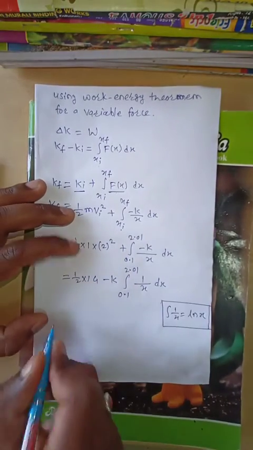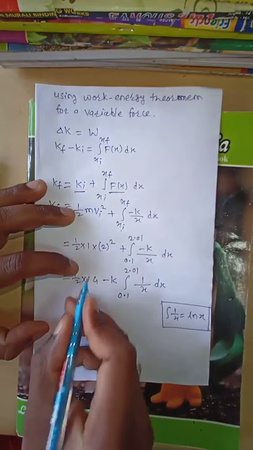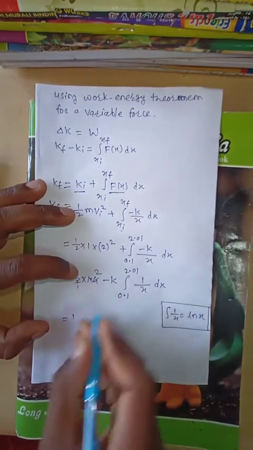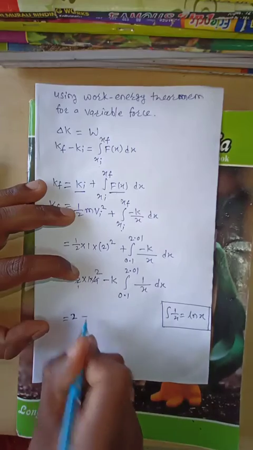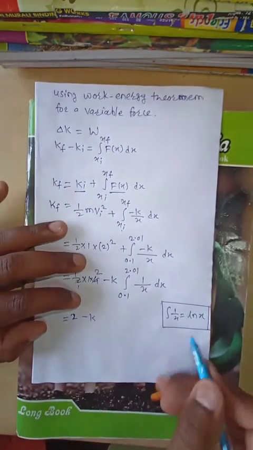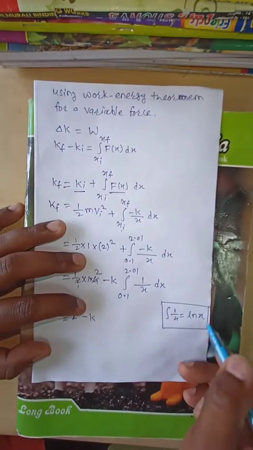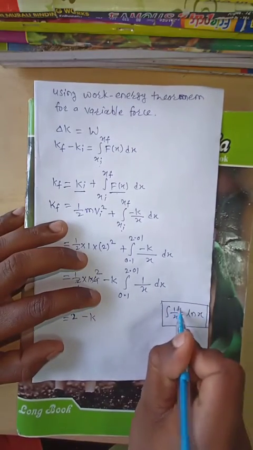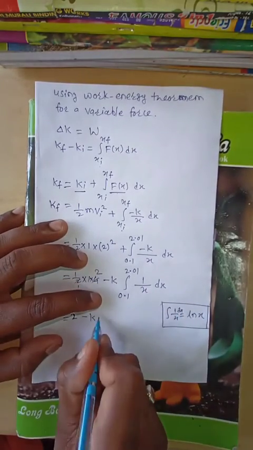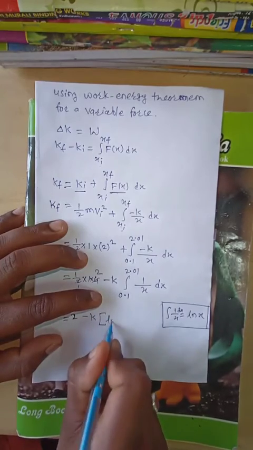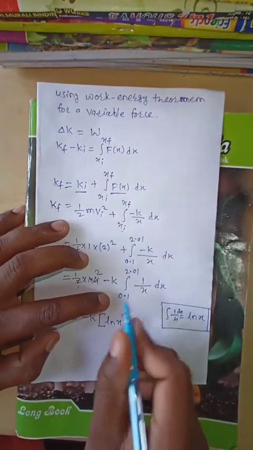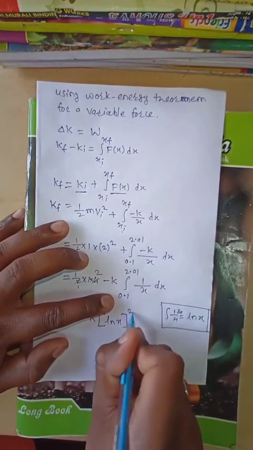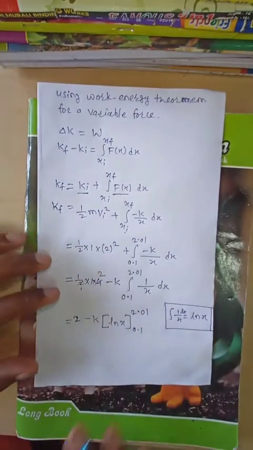We have to use the formula: this is equal to half into 1 into 4, means 2 ones are 2, 2 twos are 4, so this is 2 minus k. The integration of 1 by x dx is nothing but log x, therefore we have to write ln of x, with a lower limit of 0.1 and an upper limit of 2.01.